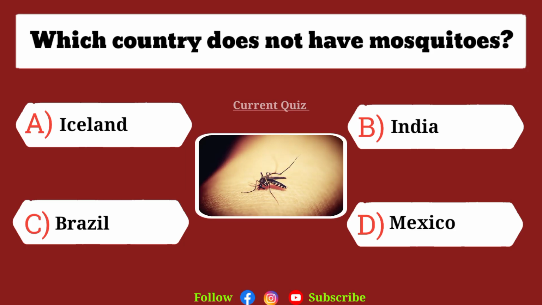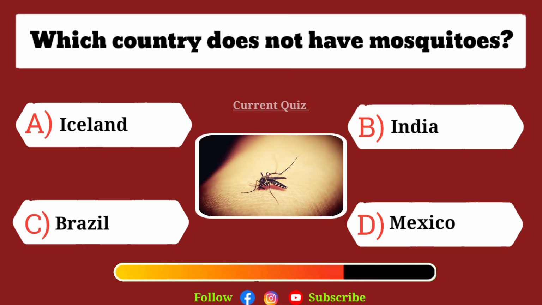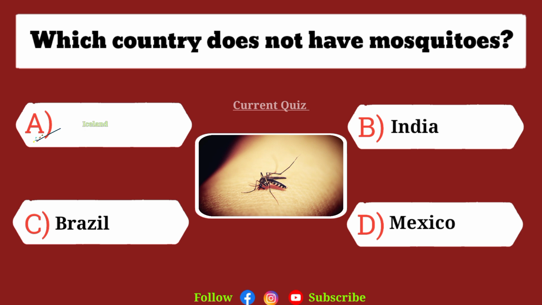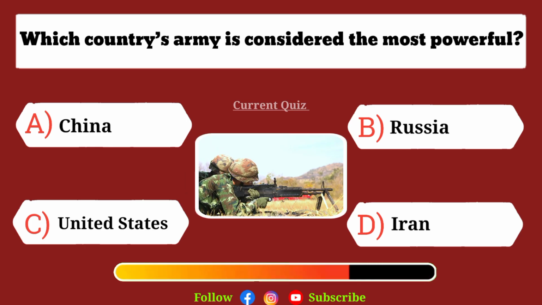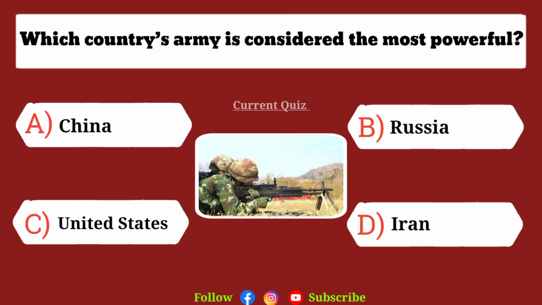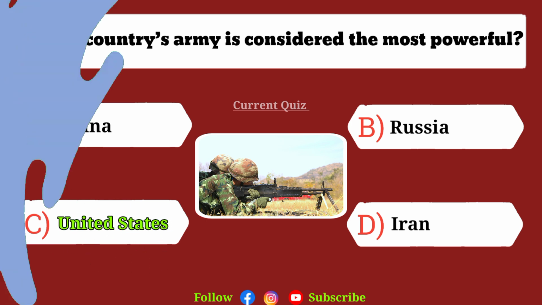Which country does not have mosquitoes? The correct answer is A, Iceland. Which country's army is considered the most powerful? The correct answer is C, United States.